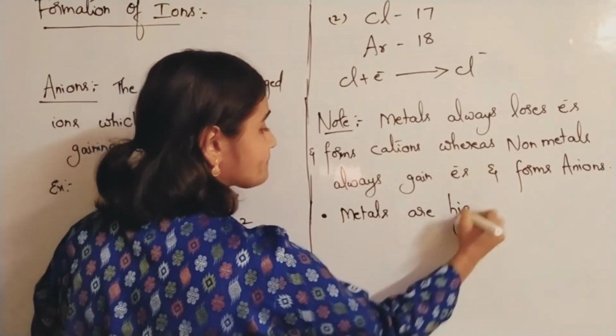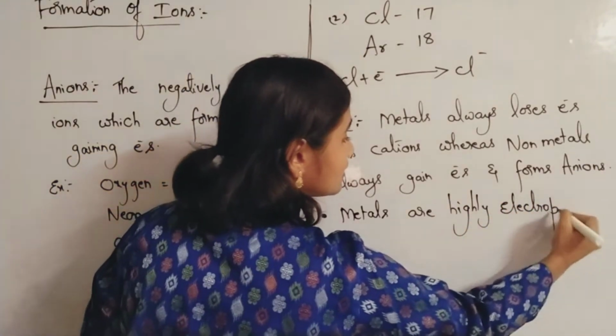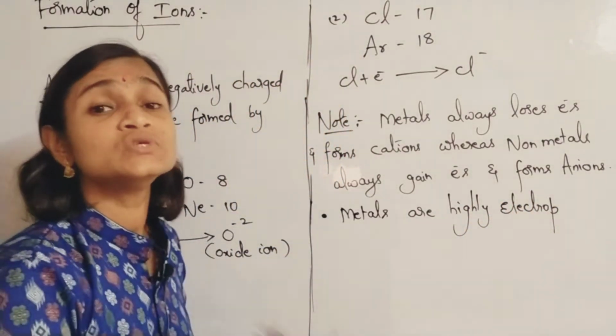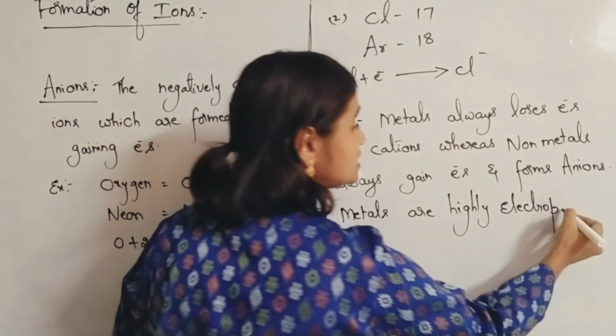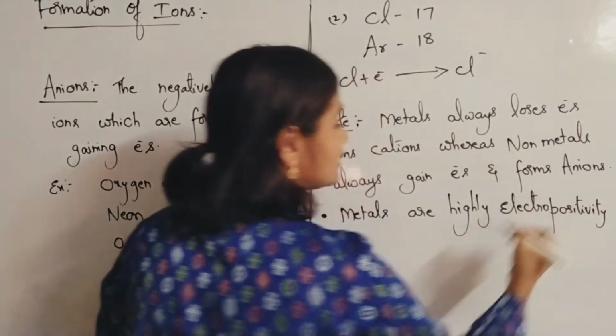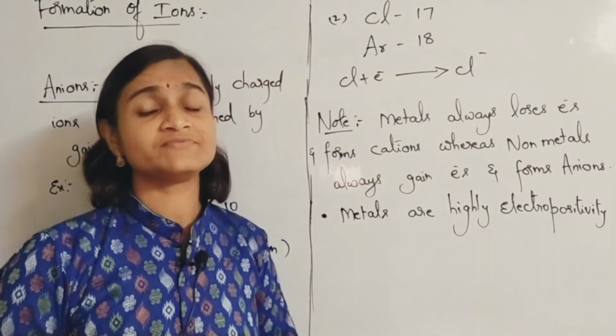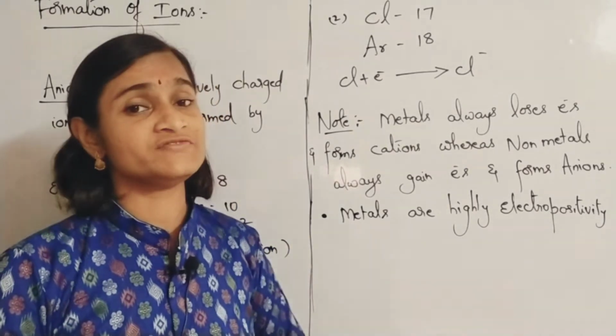Metals are highly electropositive. What does it mean? They have the tendency to lose electrons. Electropositivity means what? You can learn about this in my previous video on periodic classification of elements, where we learnt about electropositivity.